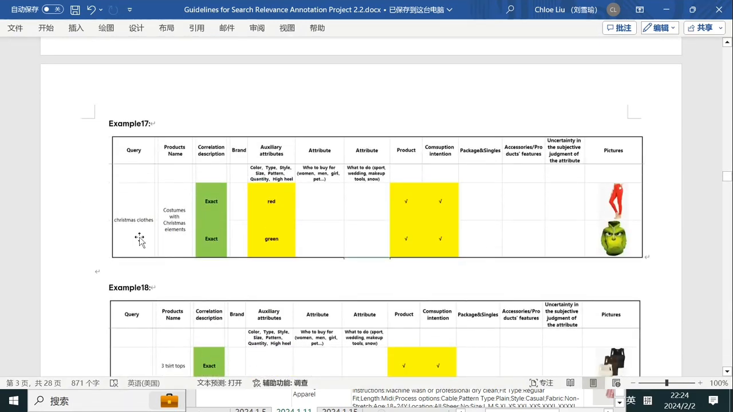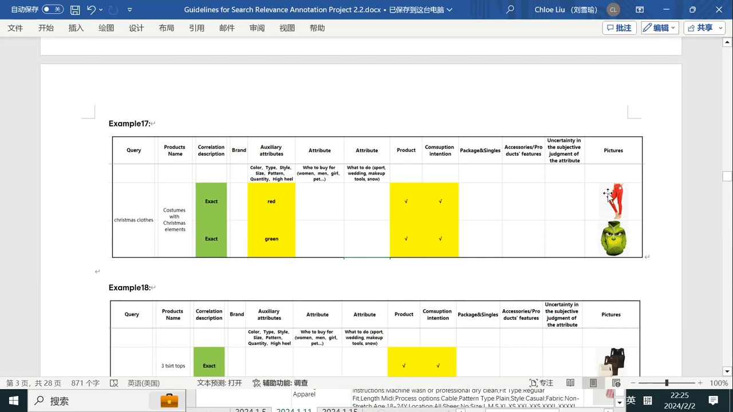Next one, Christmas clothes. This one is same as holiday, same as Spring Festival. Christmas is also a holiday. But one more thing to add here is that the color of the holiday also needs to be taken into consideration. For example, the key colors for Christmas are white, red, green, right? So if the product contains all these colors, it can also be marked as exact.